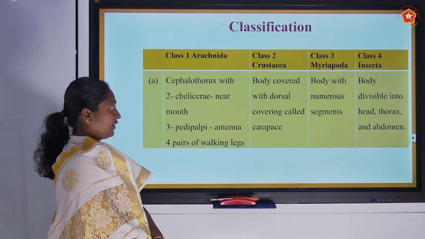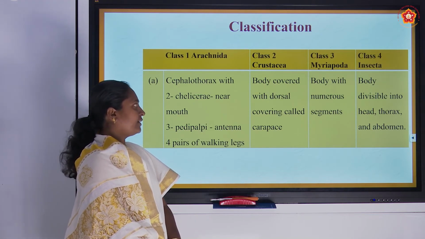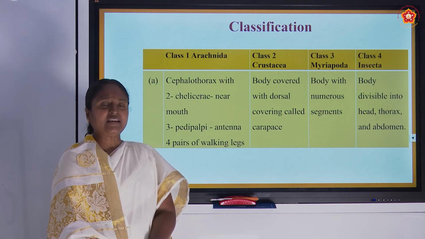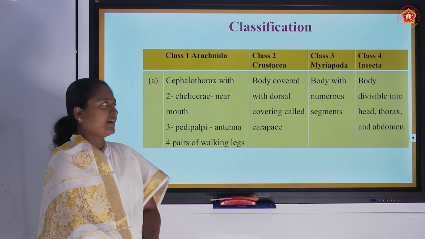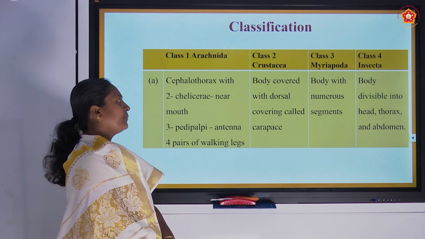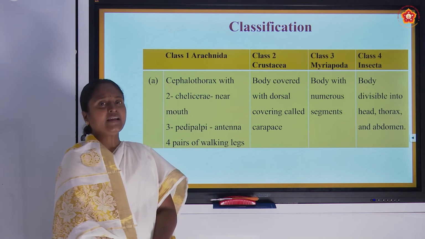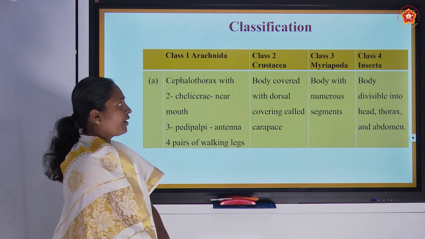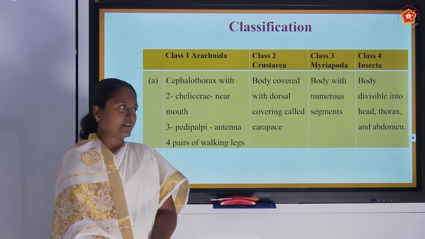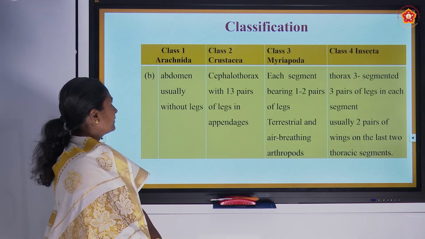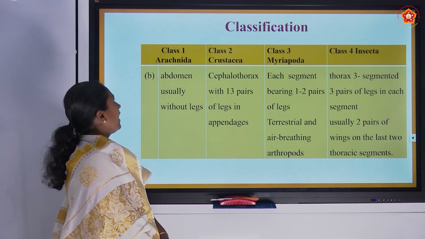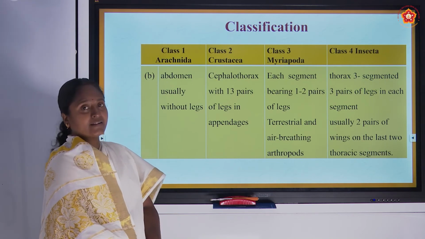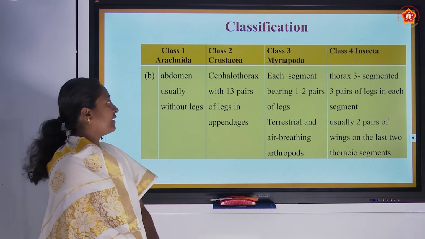In class Crustacea, the body is covered with a dorsal covering known as carapace. The entire body has a single large cover. In Myriapoda, the main characteristic feature is that the body is divided into numerous segments. Then in Insecta, the body is divided into head, thorax and abdomen. The next characteristic feature is the abdomen, which usually does not have legs in Arachnida because the legs come in the cephalothorax region itself.